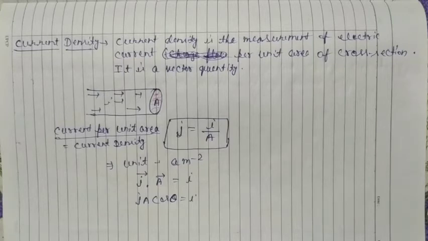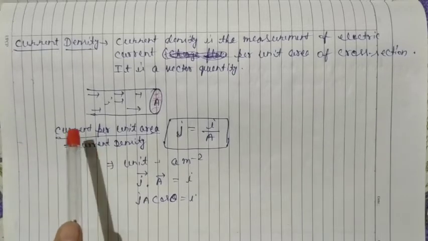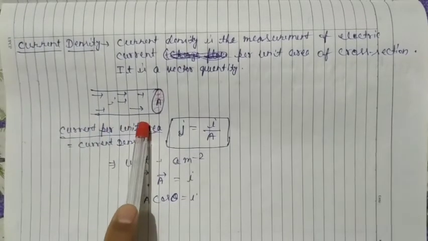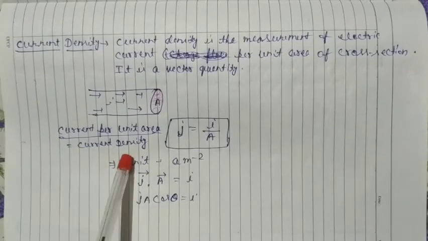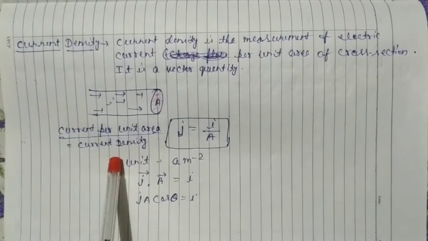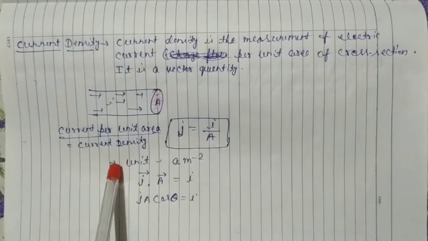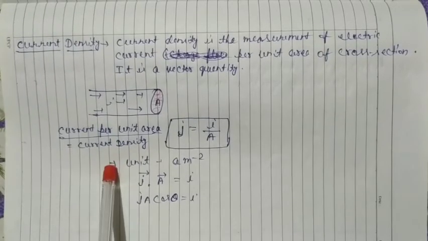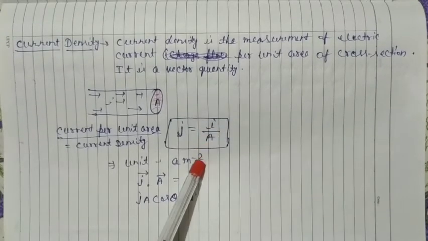Similarly, charge per unit volume is volumetric charge density, charge per unit area is area charge density, and charge per unit length is linear charge density. Here it is current per unit area, so this is also known as current density. This is the new quantity we have got: current flowing per unit area.